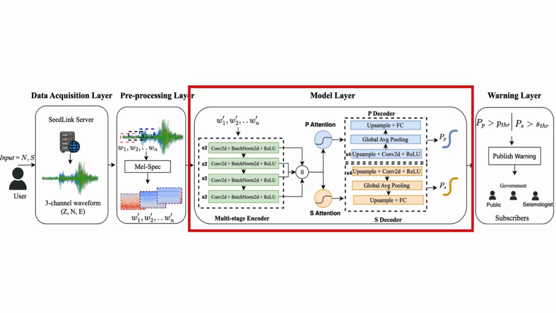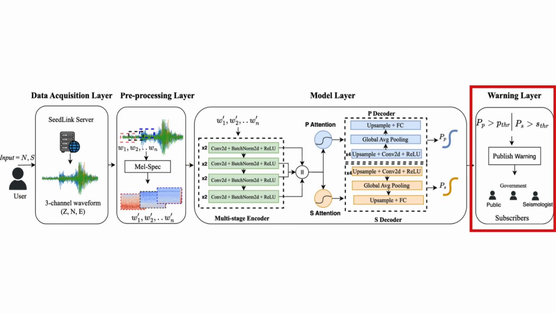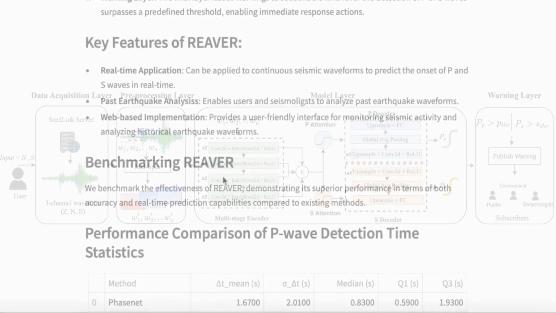3. Model layer. Utilizing the pre-processed data, this layer passes the Mel spectrogram window to a multi-stage encoder-decoder model to predict the continuous probabilities of P and S waves within the signal. 4. Warning layer. When the predicted probability of P or S waves exceeds a predefined threshold, this layer triggers warnings to subscribers, facilitating immediate response action.